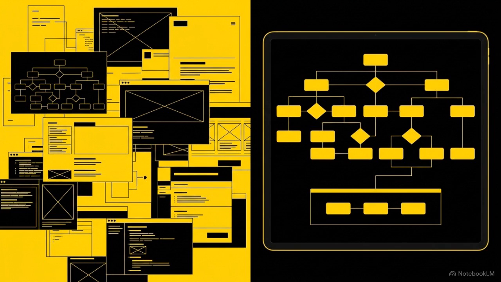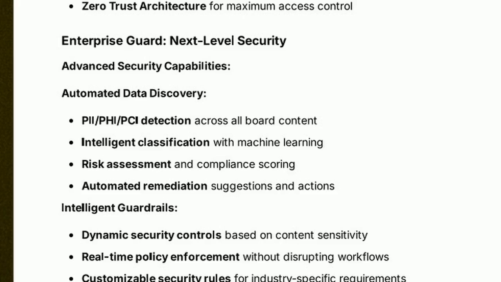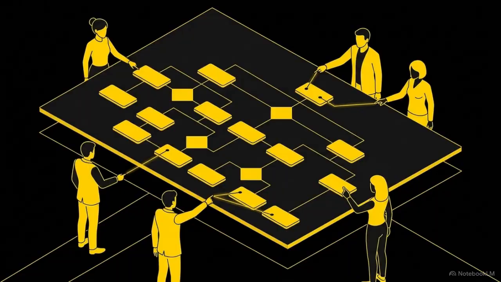Instead of spending weeks trying to align competing interpretations of a project, the team has moved from raw concept to structured visual clarity in a matter of hours. Since large organizations need rigorous protection, this accelerated workflow operates under enterprise guard protocols, featuring automated data discovery to protect sensitive information. Clear AI-generated visuals replace ambiguous text documents, becoming the universal language for the entire team.